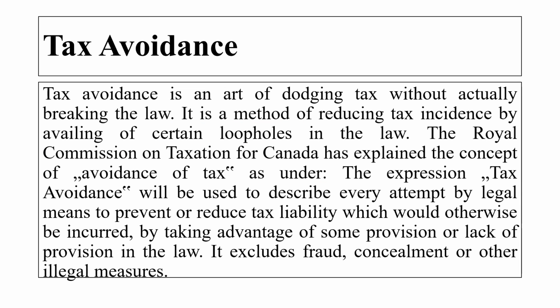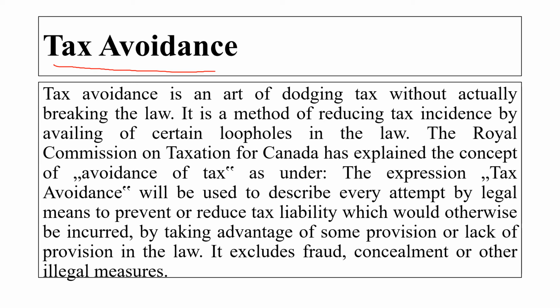Then there is tax avoidance. What is tax avoidance? Avoidance means where we are trying to avoid the tax. It is an art of dodging the tax without actually breaking the law. It is a method of reducing the tax liability. Now, how are we avoiding this tax?